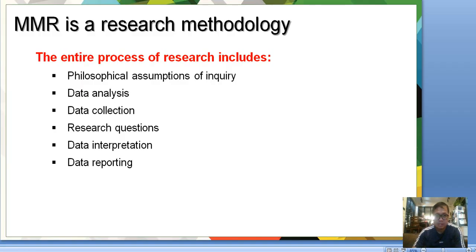Okay, so MMR, or mixed methods research, is a research methodology. The entire process of research includes the philosophical assumptions of inquiry. When you're talking about that, it talks more about the viewpoint that you're taking when you're doing your research. And of course, the data analysis, data collection, asking the right research questions, data interpretation, and data reporting.